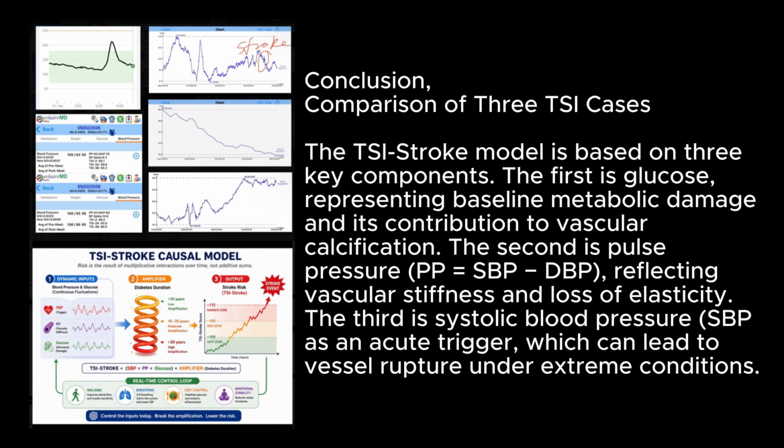Conclusion: comparison of 3 TSI cases. The TSI stroke model is based on 3 key components. The first is glucose, representing baseline metabolic damage and its contribution to vascular calcification. The second is pulse pressure, PP equals SBP/dBP, reflecting vascular stiffness and loss of elasticity. The third is systolic blood pressure, SBP, an acute trigger, which can lead to vessel rupture under extreme conditions.